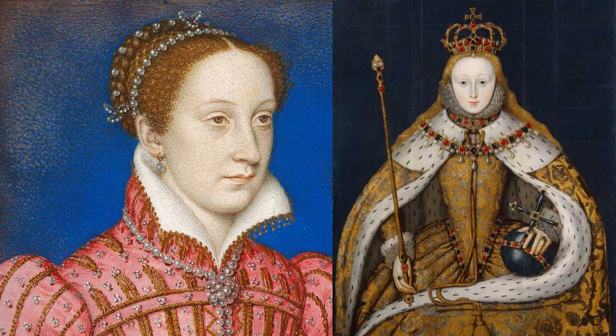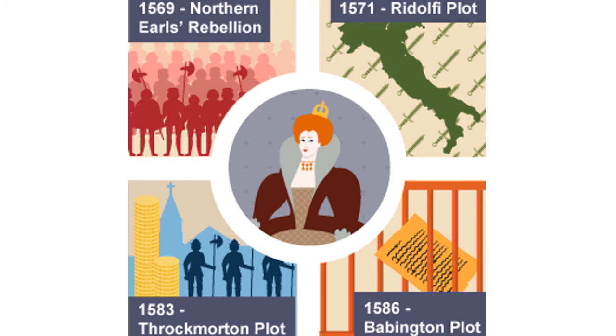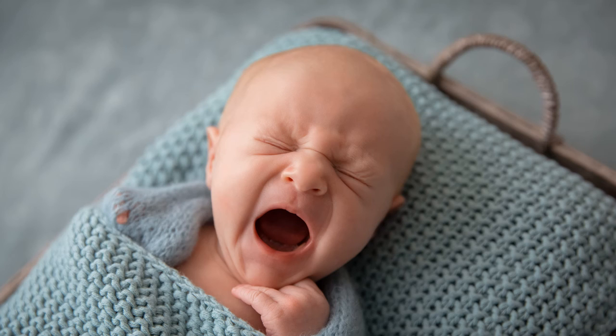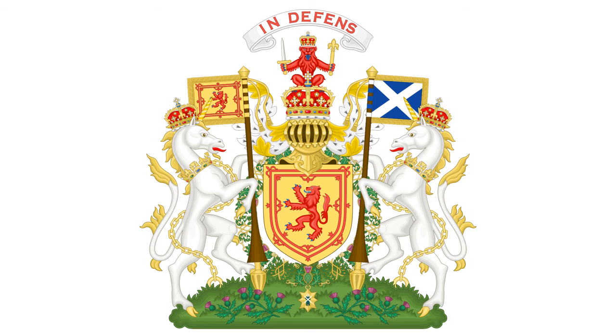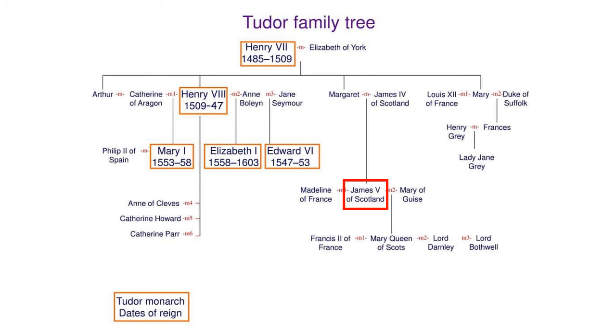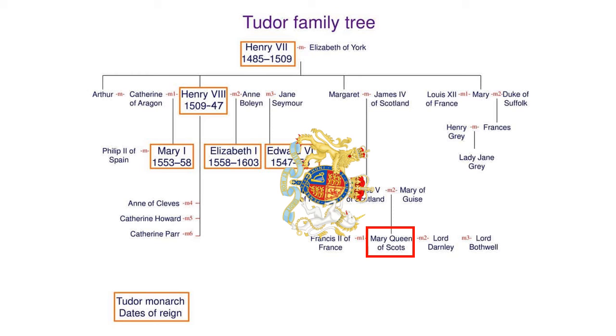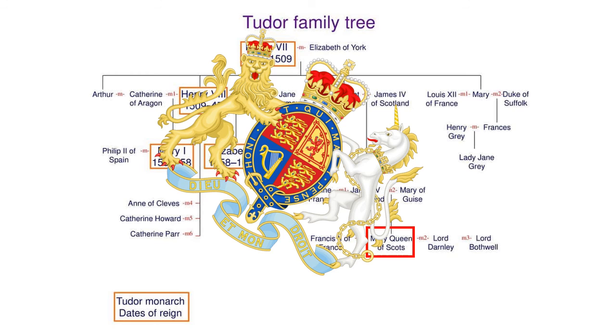We move on to discuss Mary, Queen of Scots, who, despite never meeting Queen Elizabeth, played an integral role in many of the key events of the reign of Elizabeth I. When she was just 6 days old, Mary became Queen of Scotland when her father, James V, died in battle. Mary was related to Elizabeth because her grandmother, Margaret, had been the younger sister of Elizabeth's own father, Henry VIII. This gave Mary a very clear and obvious claim to the English throne.